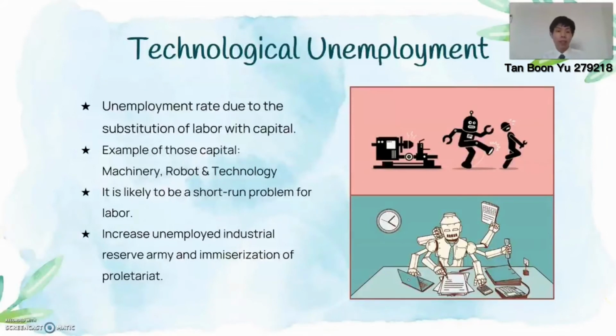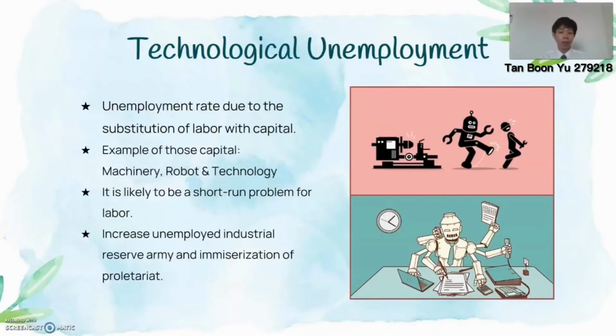So, what is technological unemployment? According to Karl Marx, technological unemployment is a type of unemployment that happens due to the substitution of labor with capital. Machinery, robots, and technology are examples of capital, which, as stated by Karl Marx, will replace the laborers in the production line.